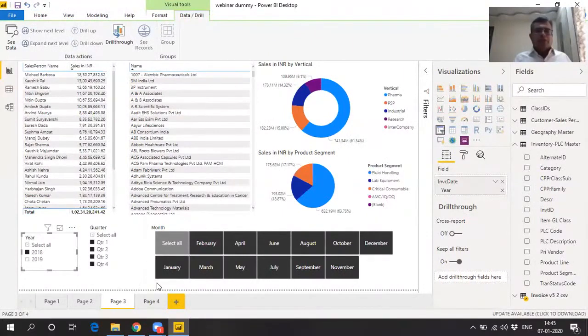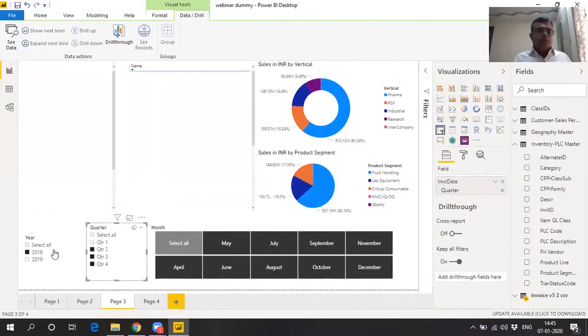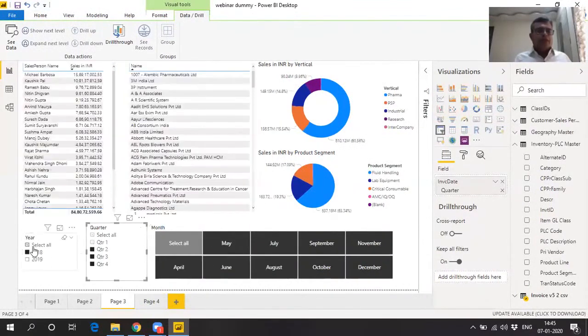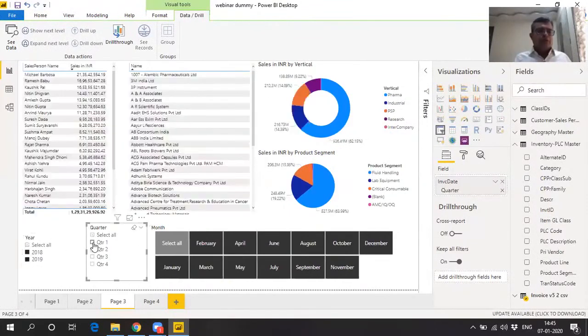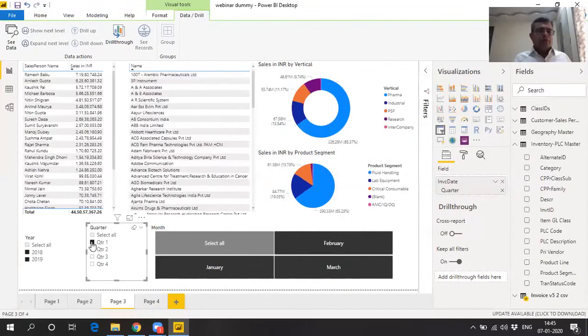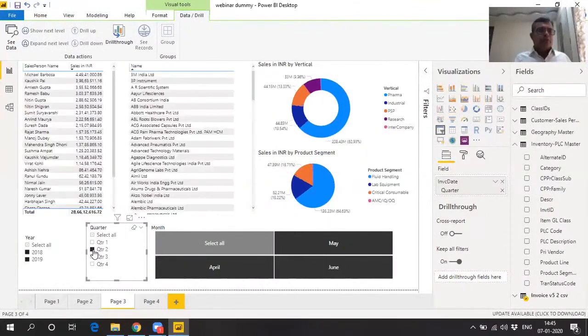So this is how the behavioral change between the salespeople can also be gauged. Now you can gauge the top salesperson quarter by quarter. For example, in 2018 and 19, both years, let us check out who was the top performer in quarter 1. Just on a click of a button, you can find out Ramesh Babu was on the top. And what was the status of quarter 2? Suddenly we will find out that Michael Barbosa was on the top.